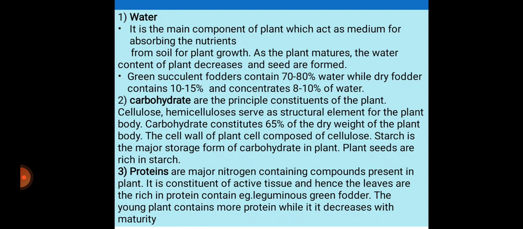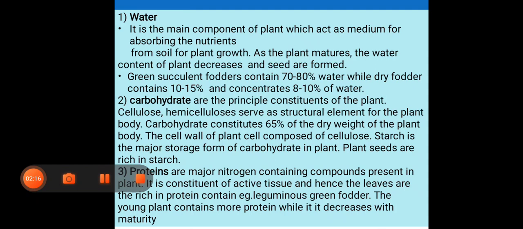Next point, that is carbohydrate. It is the principal constituent of the plant. Cellulose and hemicellulose serve as structural elements for the plant bodies. Carbohydrate constitutes 65% of the dry weight of the plant body. The cell wall of the plant cell is composed of cellulose. Starch is the major storage form of carbohydrate in plants. Plant seeds are rich in starch.